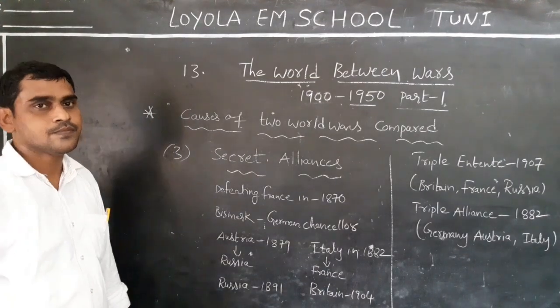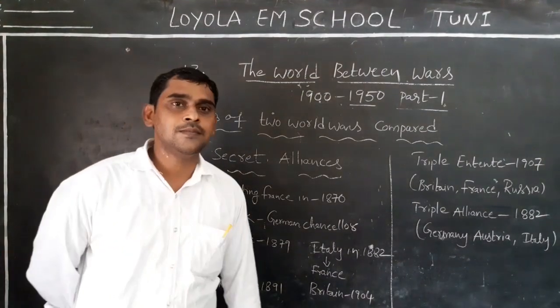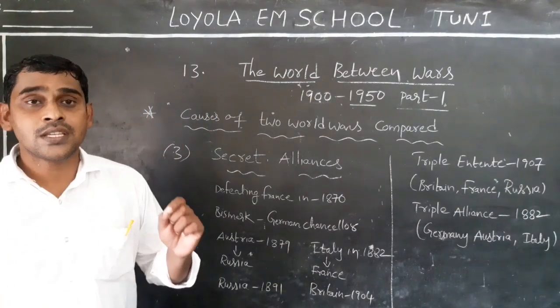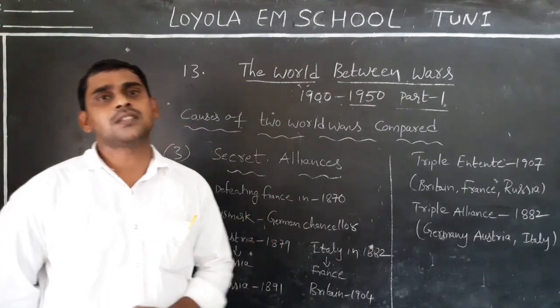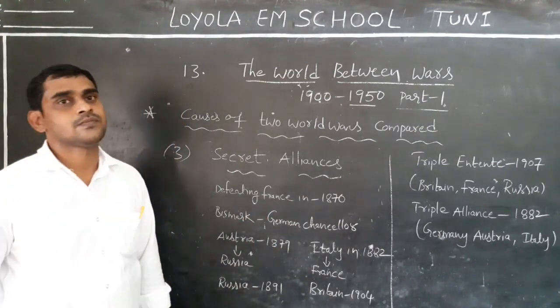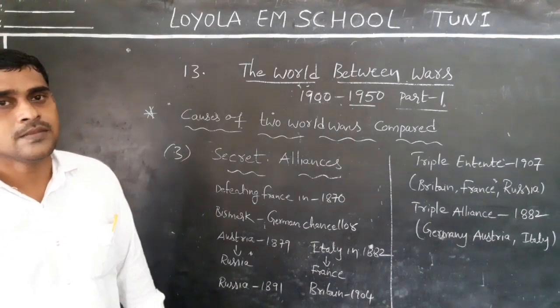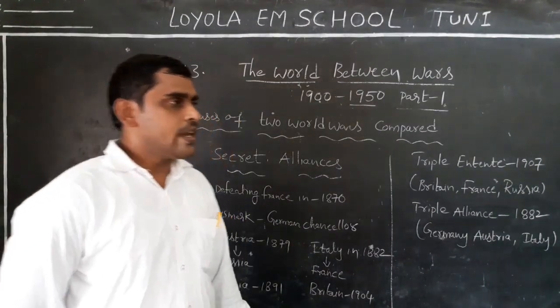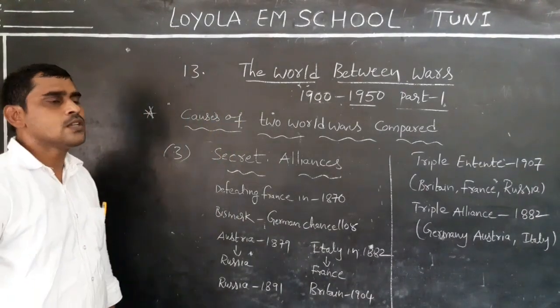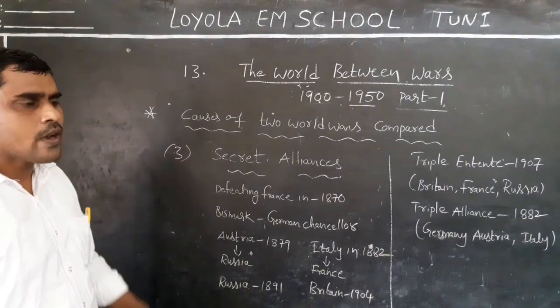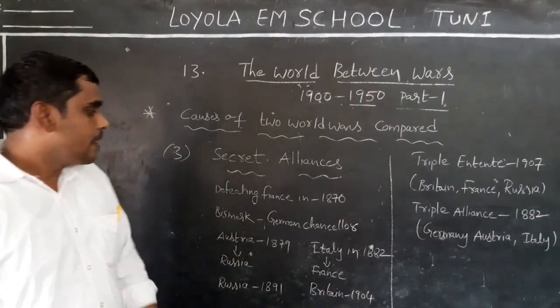Do you understand this? Finally, what happened? The isolation of France was broken. How was it broken? To break its isolation and get support, what did France do?